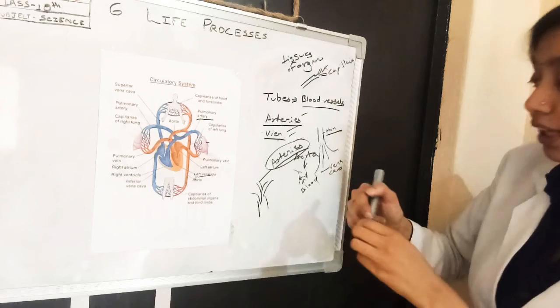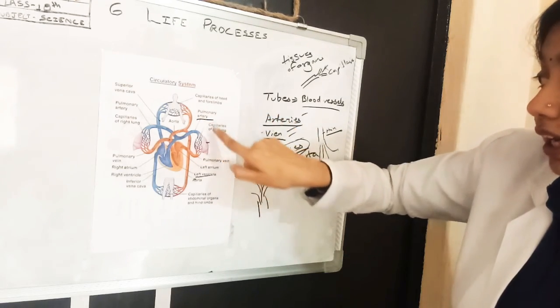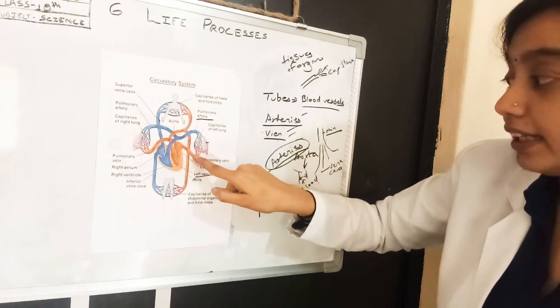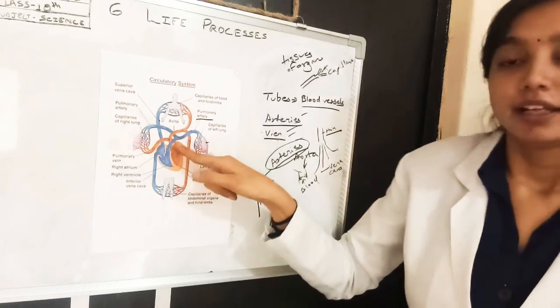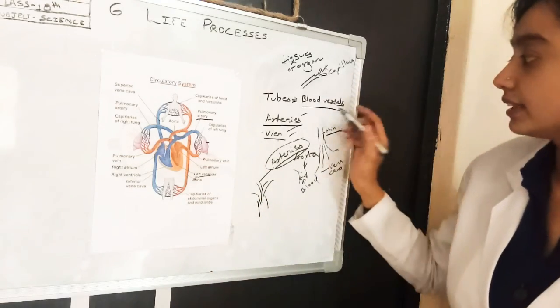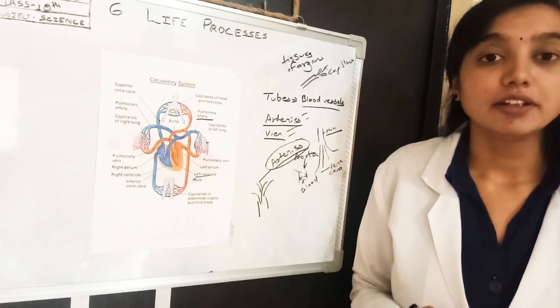Only here is there an exchange of function between artery and vein. Here the artery carries deoxygenated blood and the vein carries oxygenated blood. This is the only exception; in the rest of the body, arteries carry oxygenated blood and veins carry deoxygenated blood.